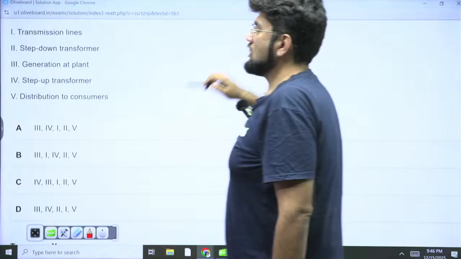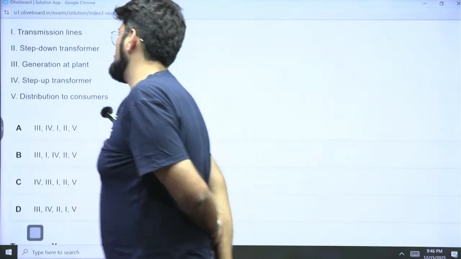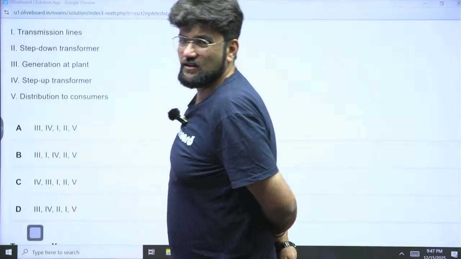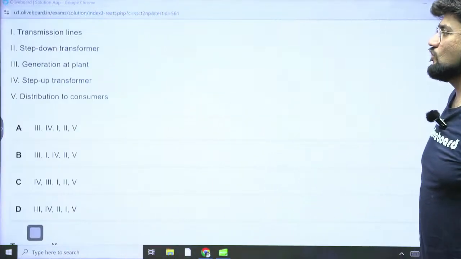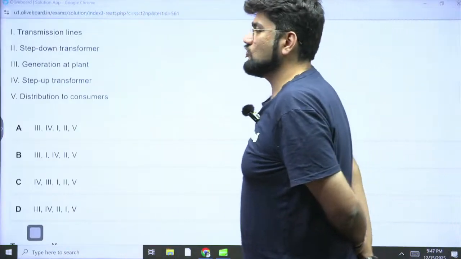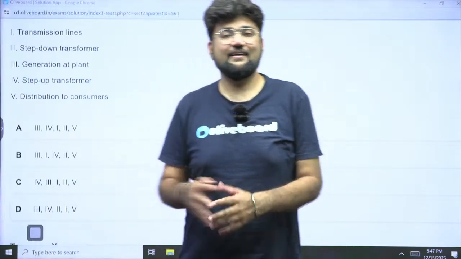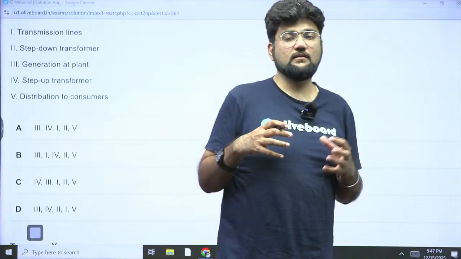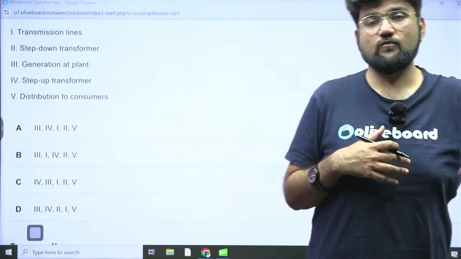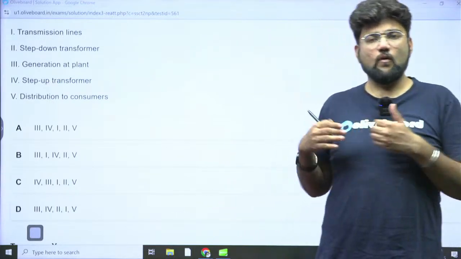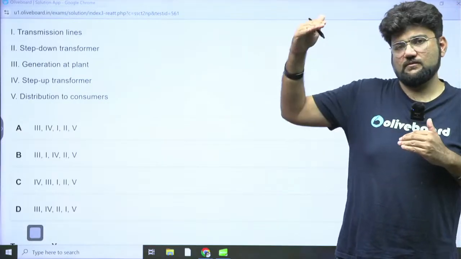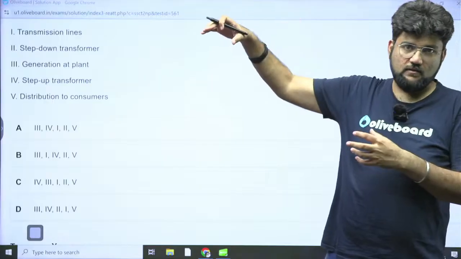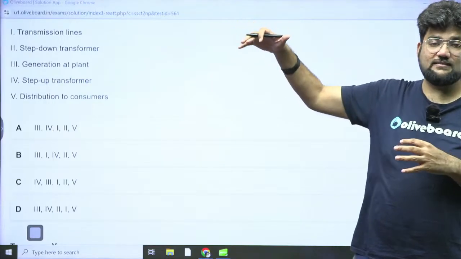Meaningful order. Transmission line, step down transformer, generation at plant, step up transformer, distribution to consumers. Again, 9th standard electricity concept, I think, physics. So what exactly happens is, because the voltage is very high, in that case if you try to supply it, the resistance is going to be there, and there's going to be a lot of current loss in the form of heat, right? So to avoid that, what we do is we step up. We increase the voltage, and then at that high voltage we supply it throughout the lines, high tension wires,